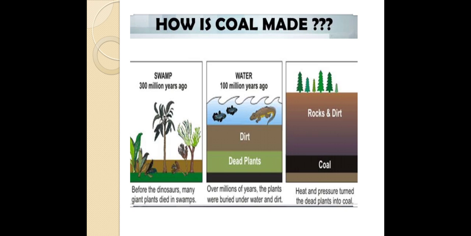So what it says, about 300 million years ago, in the first part of this picture, you can see that there are giant plants which died in swamps. Then about 100 million years ago, these dead plants got buried under water and dirt. And then what happens? Due to high heat and pressure, these dead plants get converted into coal, and that's how coal is formed.